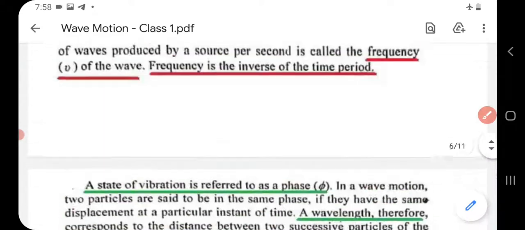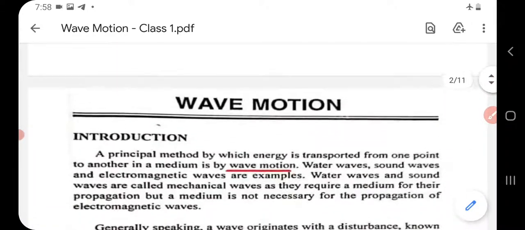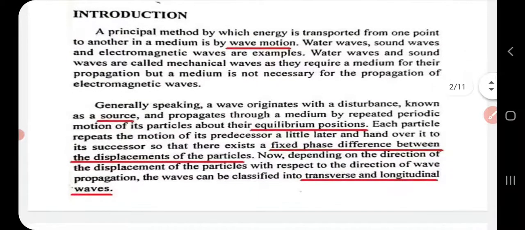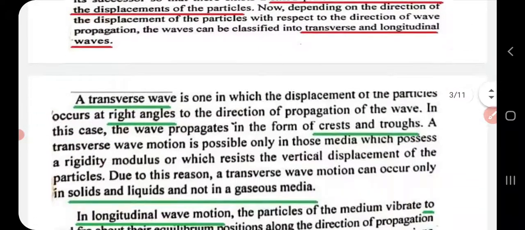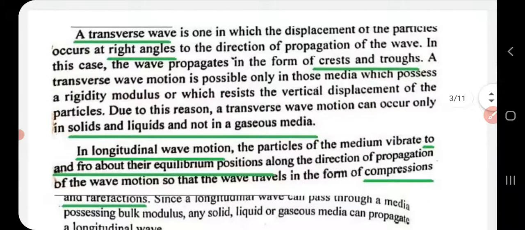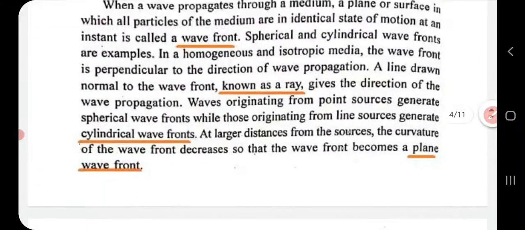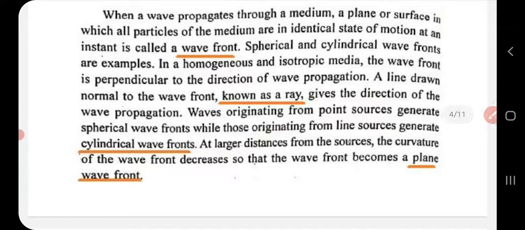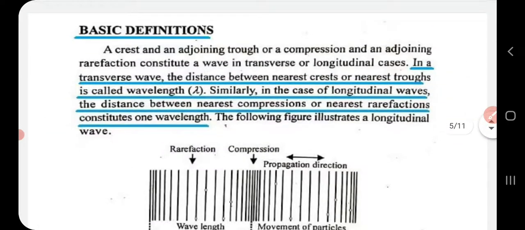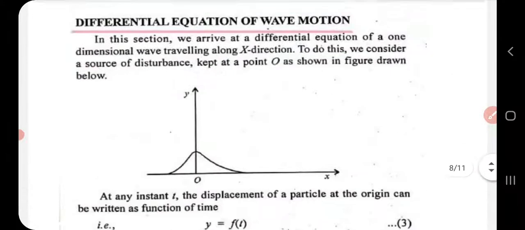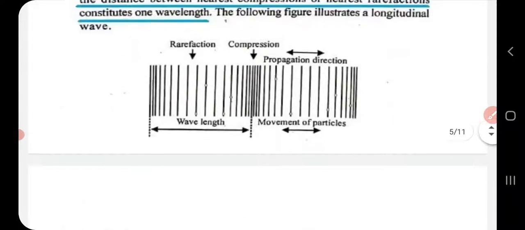Now here what all things you have to learn, I will just brief once again. What is wave motion? How does a wave originate? Distinguish between longitudinal wave and transverse wave with example. What is meant by wavefront? What are the various types of wavefront? Explain. That means you have to say how the cylindrical, spherical and plane wavefront originate. Okay. Then what is meant by ray? Then what is meant by wavelength? So first of all, you have to give this general definition for wavelength and then come to this one.